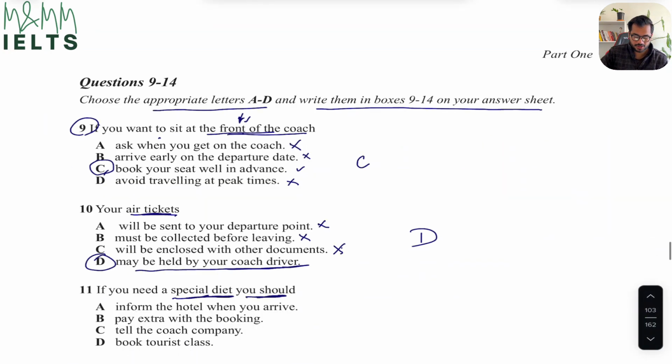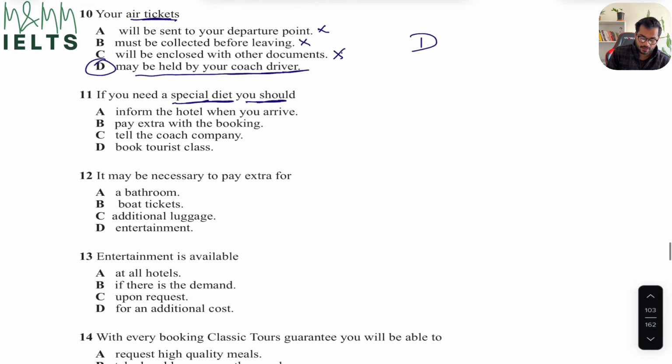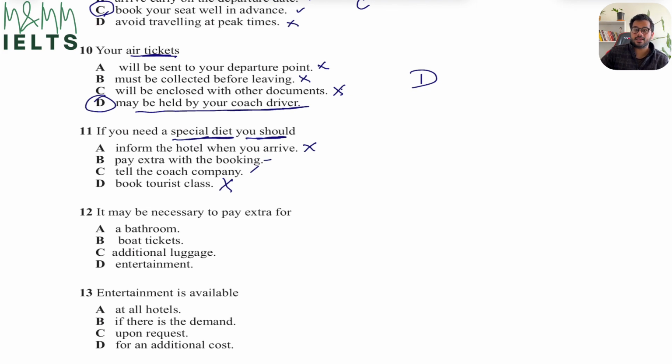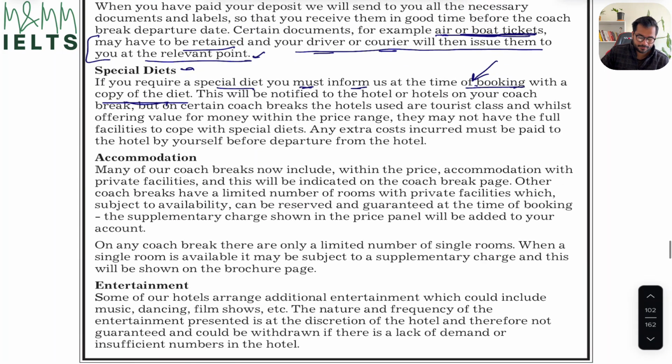So let's see which option it relates to. It says inform the hotel when you arrive. No, it was only when you book. Pay extra with the booking. Could be. Tell the coach company. Potentially. Book a tourist class. Again, incorrect. So I am now divided between these two options: pay extra with the booking, or tell the coach company. Let's see if they did say anything about paying extra for the special diet. Let's have a look again.